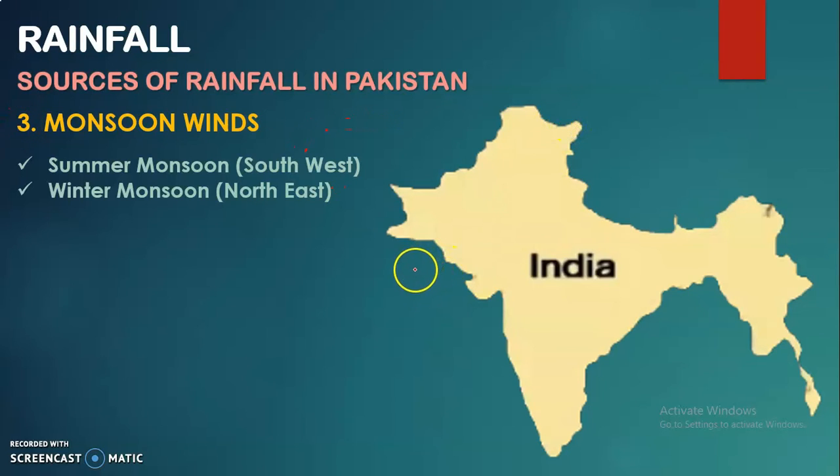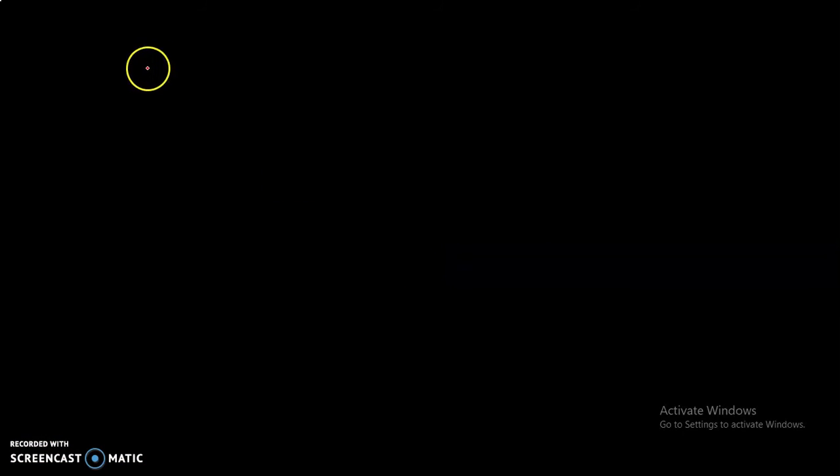Let me clarify this one, and let me take you towards a very important concept first of all. Then I'll move back towards this diagram again. Before this one, you need to understand two things. One, the sea to land movement of wind, and the movement of wind from land to sea. You'll understand in a couple of minutes.